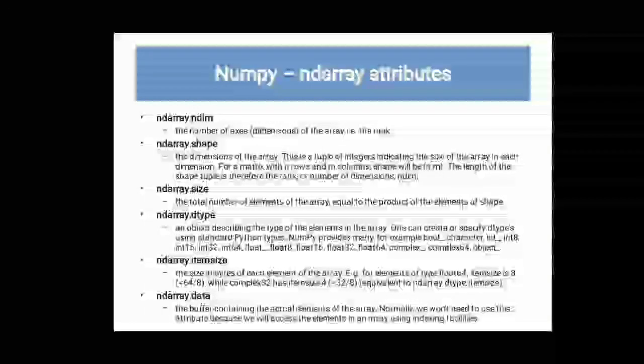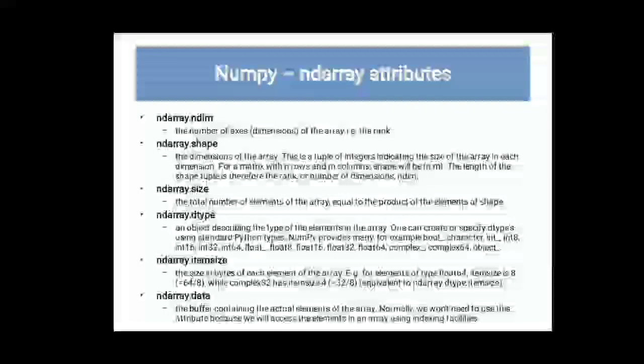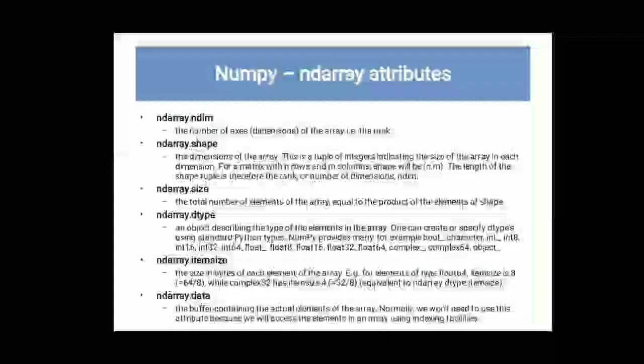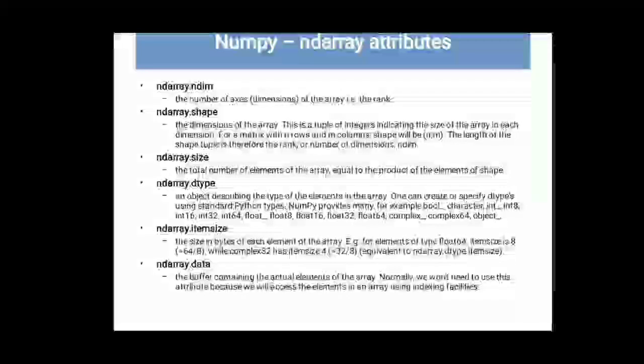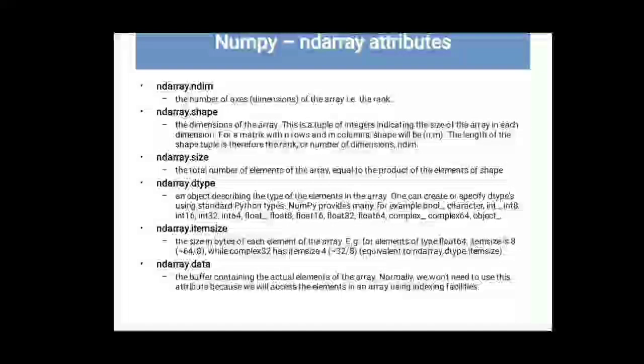The dtypes are integer, meaning whole numbers; fractional or decimal, meaning float numbers; and there are also objects normally. Then itemsize shows the item size, such as float64, int8, like that. And ndarray.data shows the actual data of that particular array.